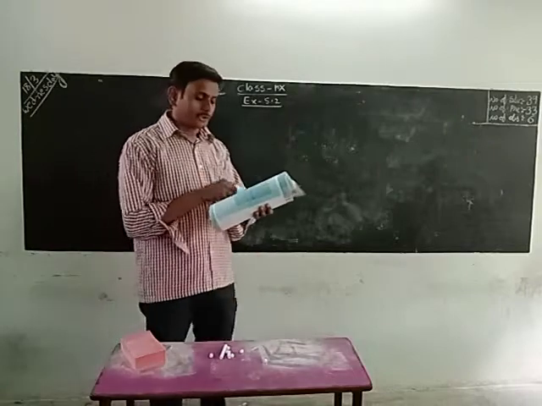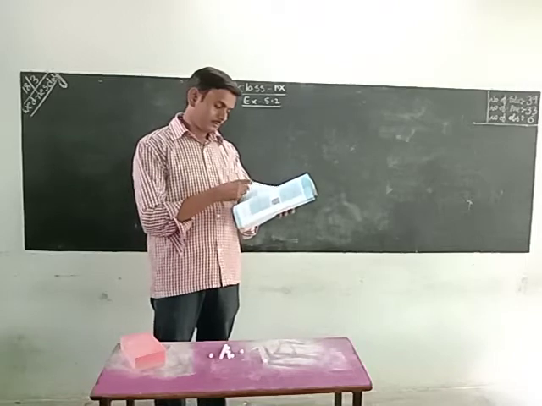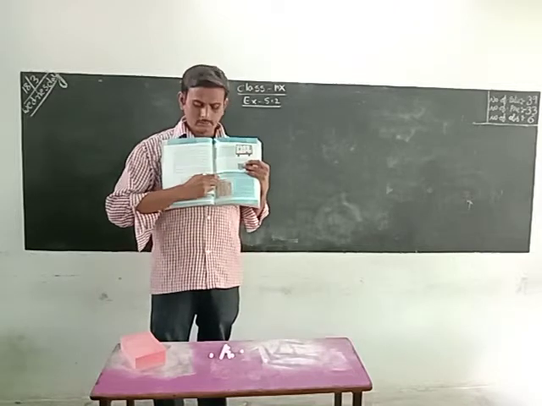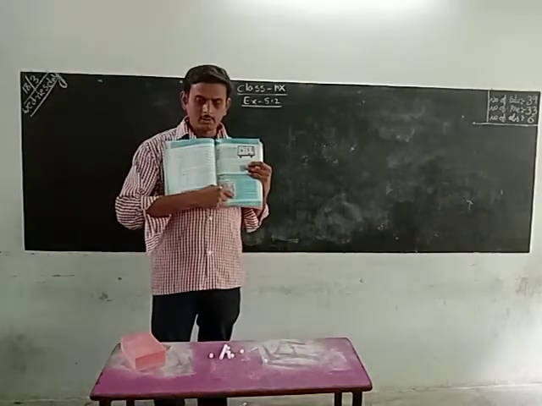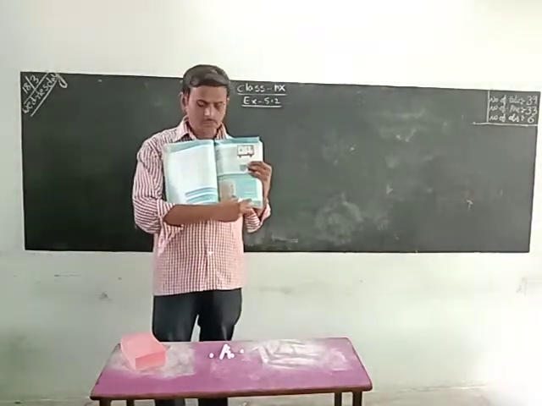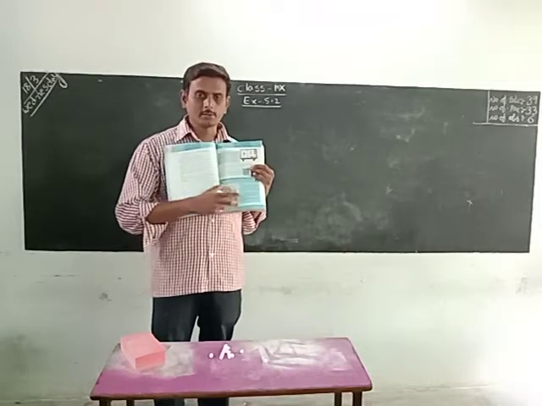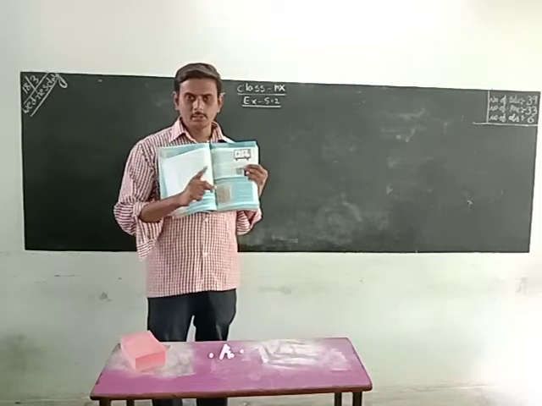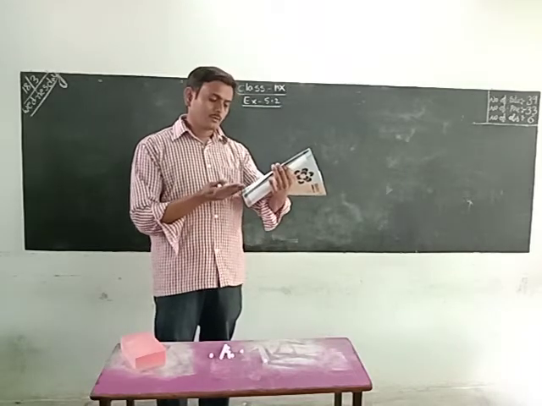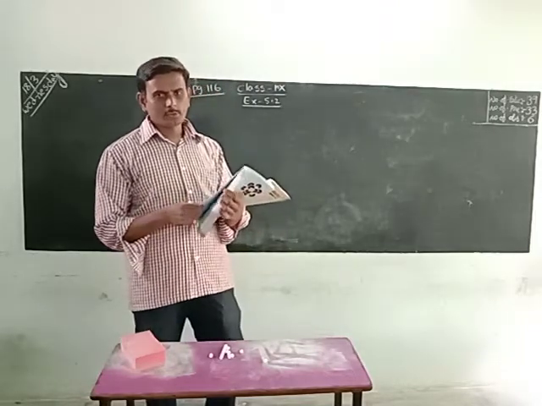5.1 is identify the location. One picture is given to you. These are the columns and these are the rows. By following this picture, we have to answer the 5 questions. In the first exercise, only one sum is there, and diagram related questions are given. The first question is, what is the third object from the left side? Like that, simple questions are given. We have to follow and do them ourselves.